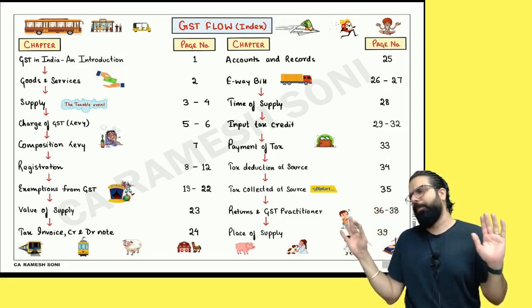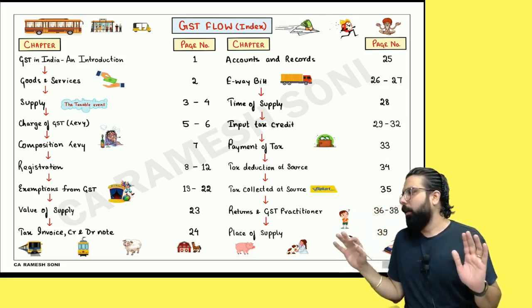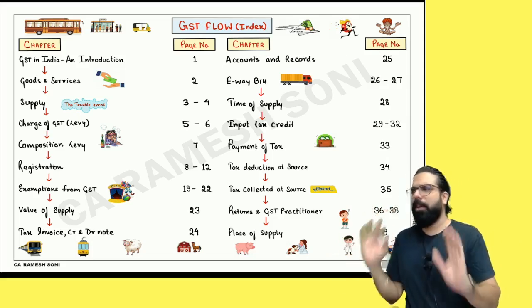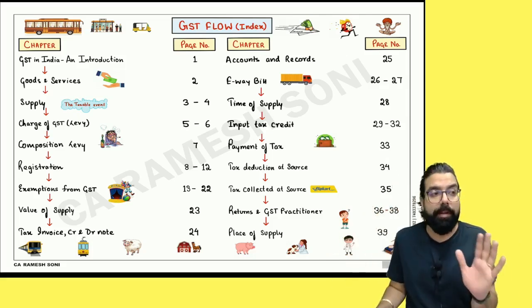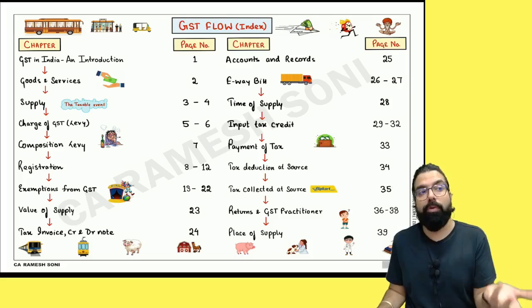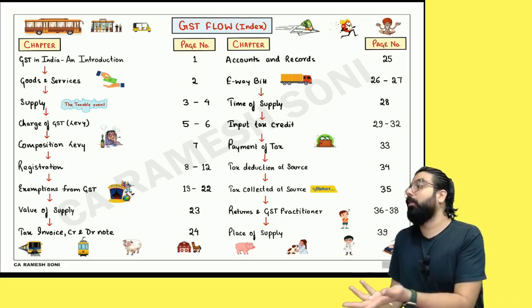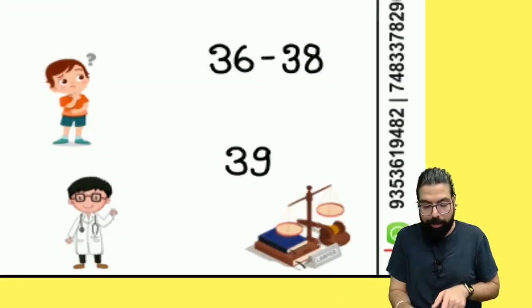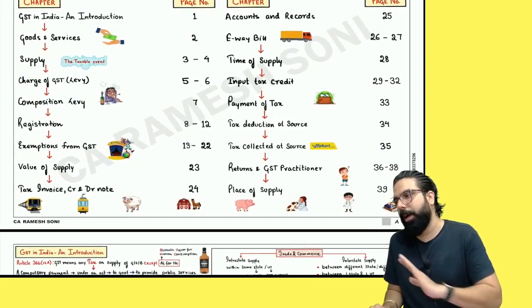IDT is very easy, Baba. If you see GST, the portions which you have are extremely easy. The day I finish the syllabus, you will tell me, sir, IDT is so easy. Because it is just 39 pages. If you see over here, 39 pages and your complete IDT syllabus will be done.